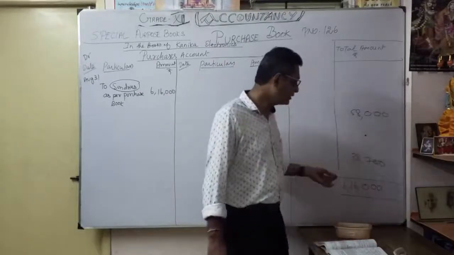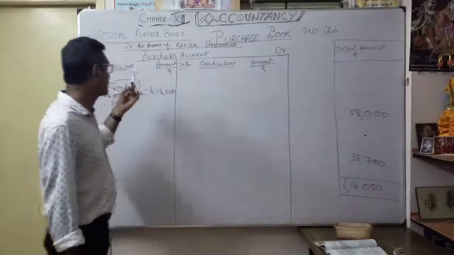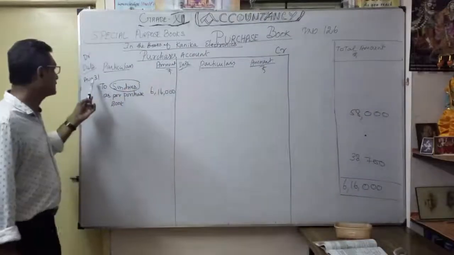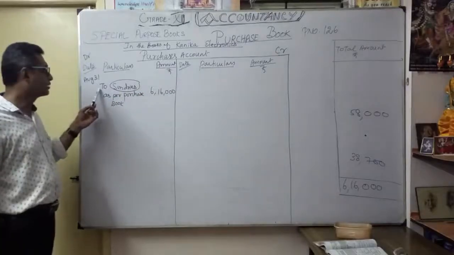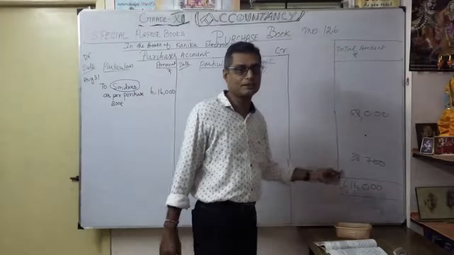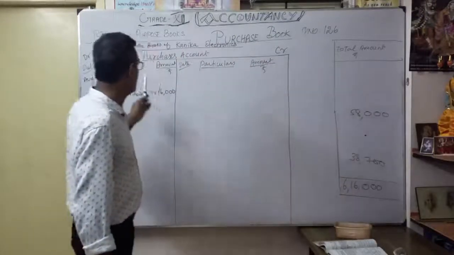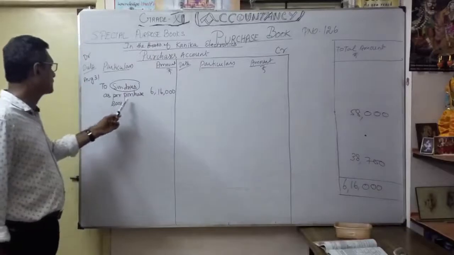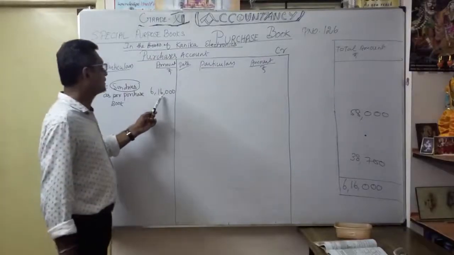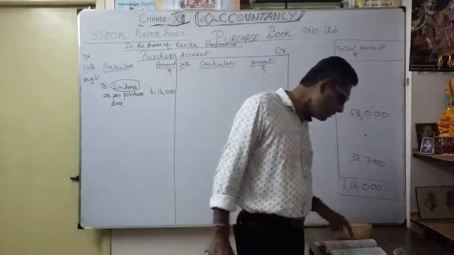Then, whatever the month's credit purchases are, we carry over to the purchase account. In the purchase account, every month you mention "To sundries," meaning the total of the month's credit purchases from the purchase book. I'm going to write here, to sundries as per purchase book, how much? 6,16,000. Then you have to write each and every supplier name.